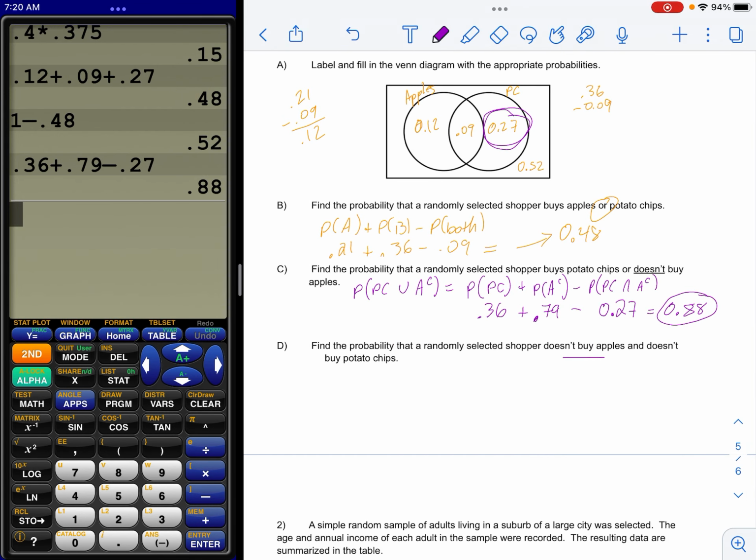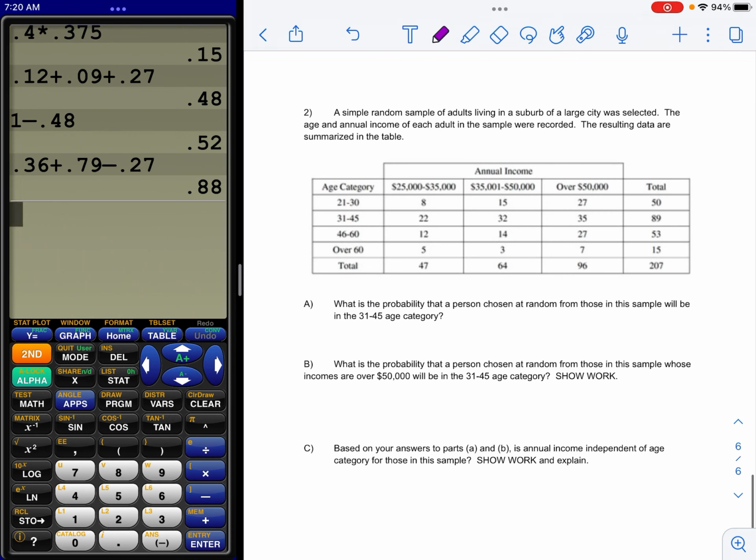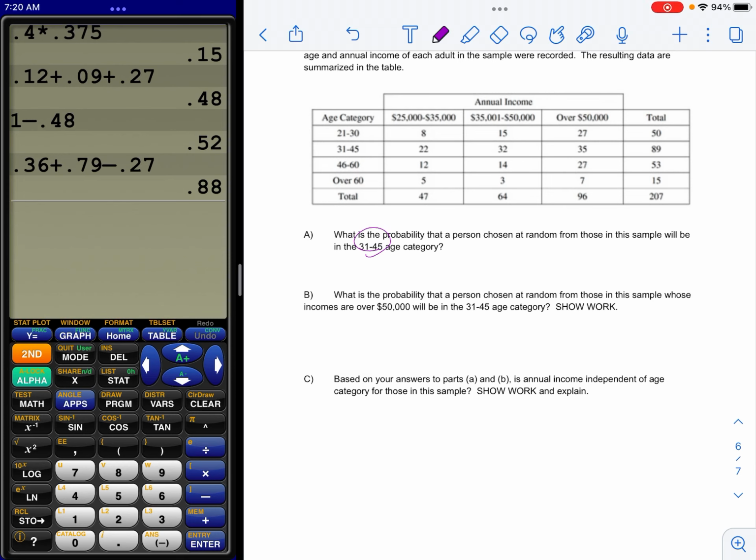Letter D, they don't buy either one. Well, that is your 52%. Okay, 2. First one is just what's the probability someone's in that age category. Where's that age category? There's 89 people out of 207 people. That is 0.43.